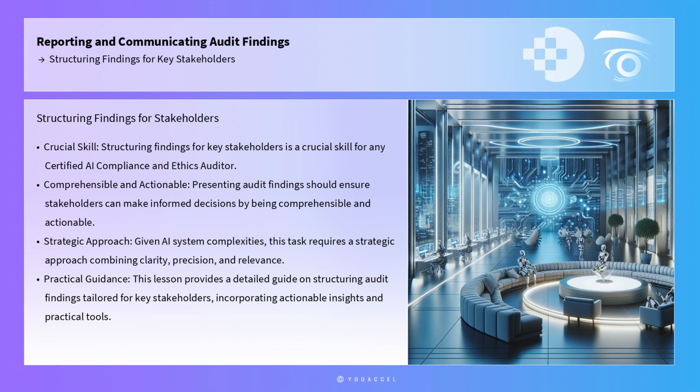This process involves presenting audit findings in a manner that is both comprehensible and actionable, ensuring that stakeholders can make informed decisions. Given the complexities and technicalities involved in AI systems, this task requires a strategic approach that combines clarity, precision, and relevance. This lesson provides a detailed guide on structuring audit findings tailored for key stakeholders, incorporating actionable insights, practical tools, and frameworks that professionals can directly apply in real-world scenarios.